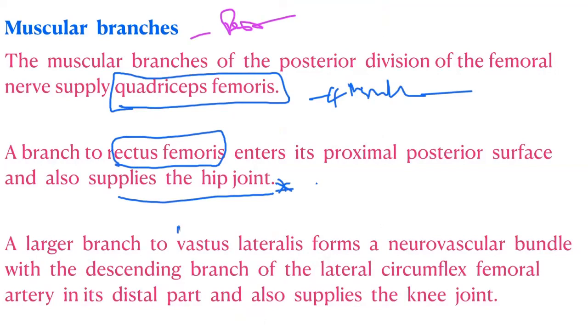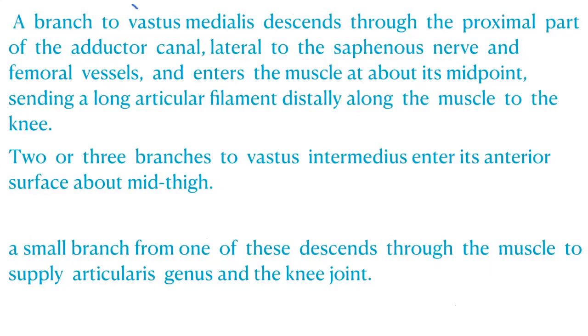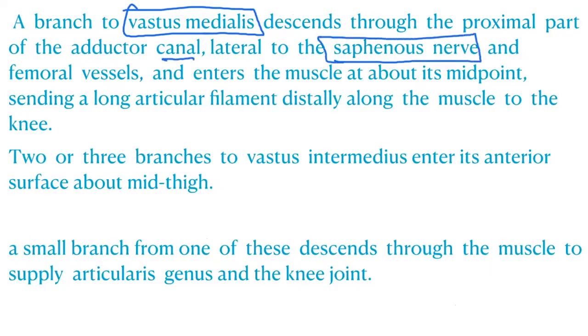A larger branch to vastus lateralis forms a neurovascular bundle with the descending branch of the lateral circumflex femoral in its distal part and also supplies the knee joint. So rectus femoris, vastus lateralis, and a branch to vastus medialis descends through the proximal part of the adductor canal, lateral to the saphenous nerve. You all know this.